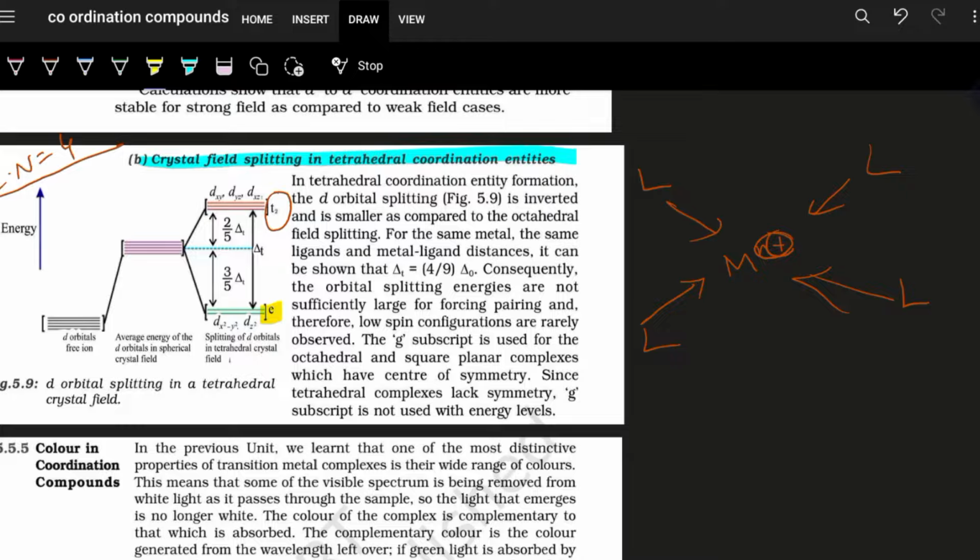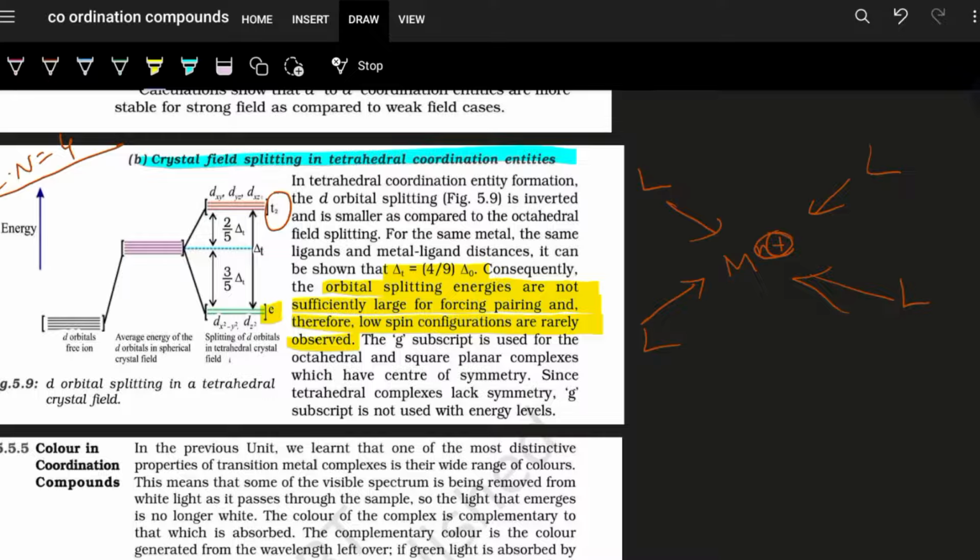So now this splitting is delta t for tetrahedral, which is 4/9 of delta o, for which we can say that the orbital splitting energies are not sufficiently large for forcing pairing of electrons. Therefore, low spin complexes are rarely observed.